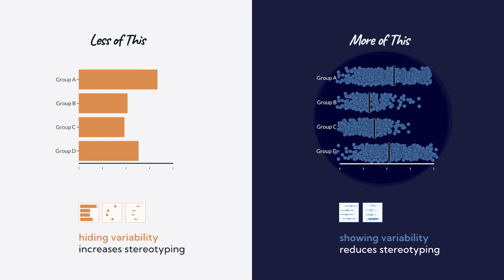On the other hand, the jitter plot and prediction intervals on the right show within-group variability and make it easy to see how much outcomes actually overlap between groups. This reduces tendencies to blame the differences on the people within the groups and makes it harder to misread charts as evidence for harmful stereotypes. When visualizing social outcome disparities, especially involving people from minoritized communities, we want to do fewer charts like these on the left and more charts like these on the right.